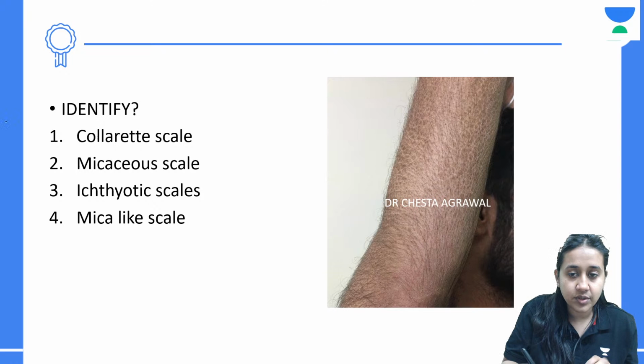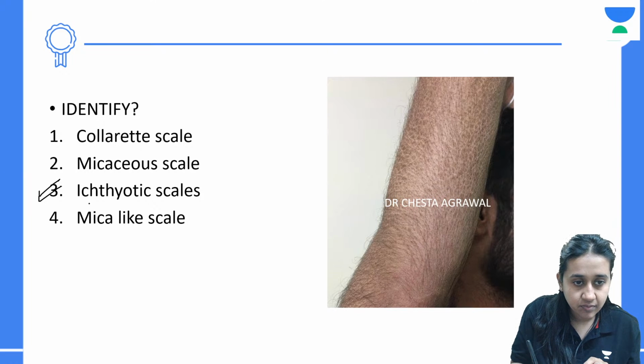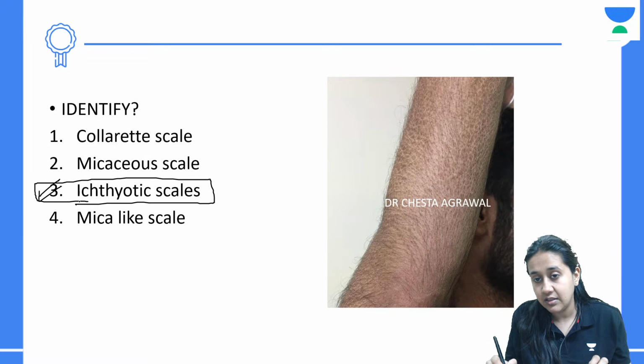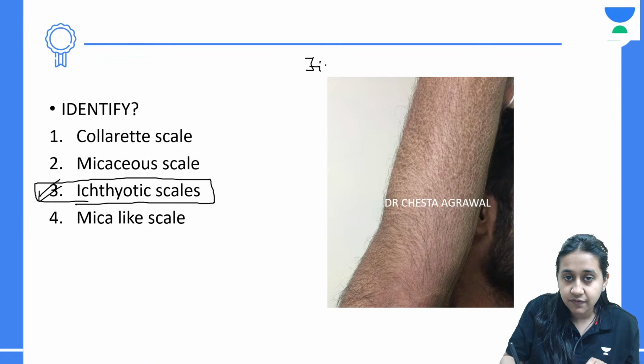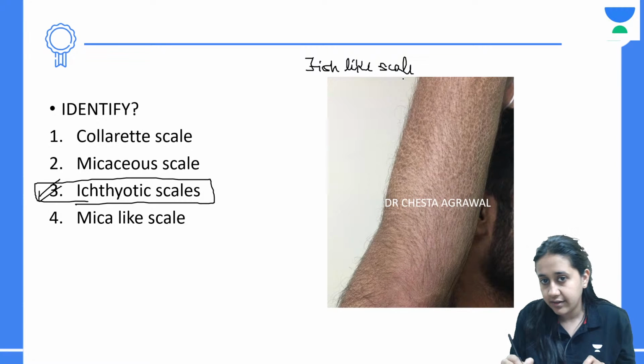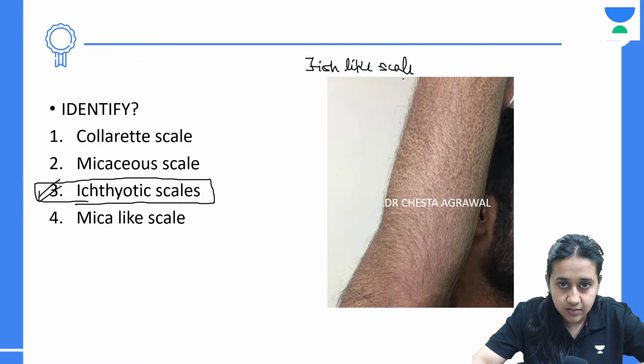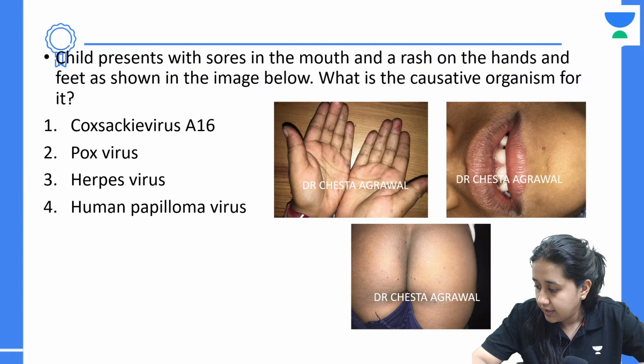The correct answer of this question is option number 3. Ichthyotic scales. You can see that there are fish-like scales, dry patches seen in the patient's hand. These are nothing but the ichthyotic scales. Next question.